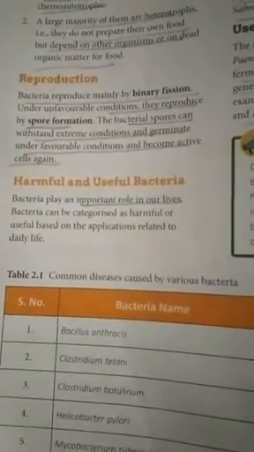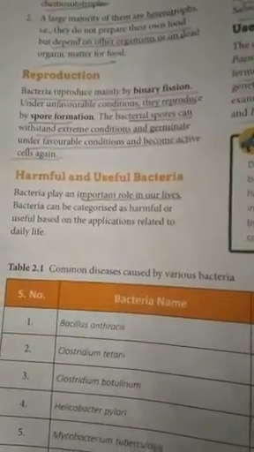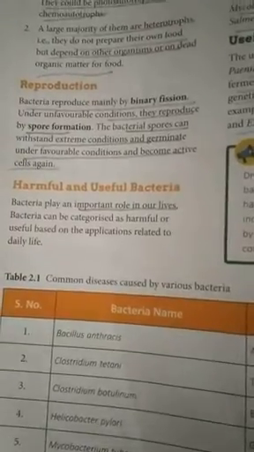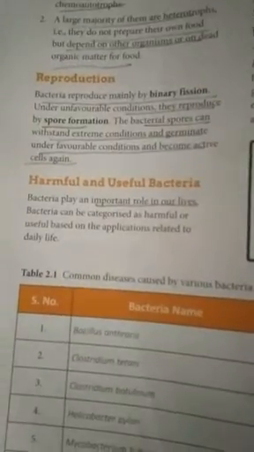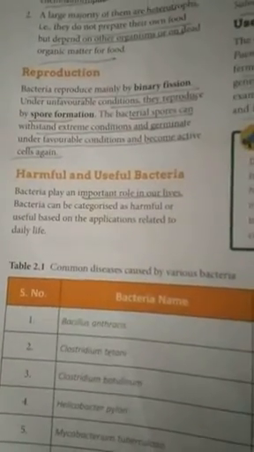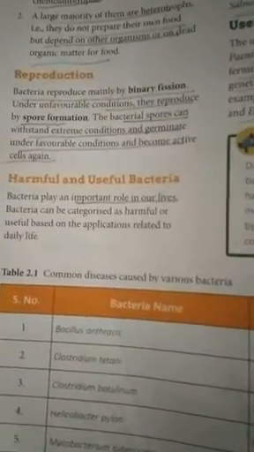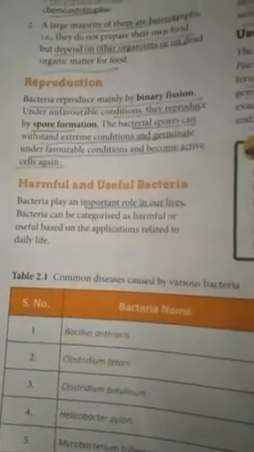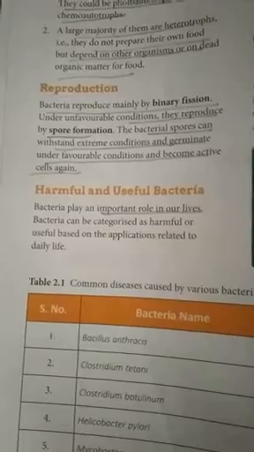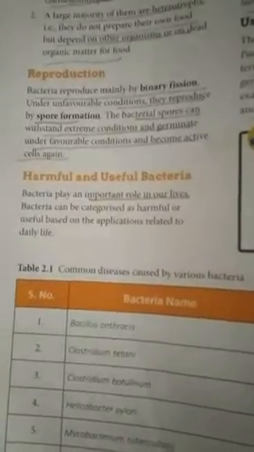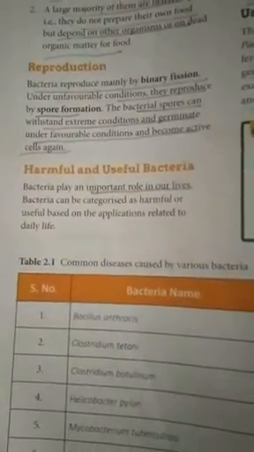Now reproduction, binary fission. Binary means two, so it means division into two. They reproduce by binary fission, and when the conditions are not favorable, they reproduce by spore formation. They form spores and then reproduce. Bacterial spores can withstand extreme climate conditions. They can reproduce even when conditions are not favorable, in extreme heat or extreme cold, they can germinate and reproduce.